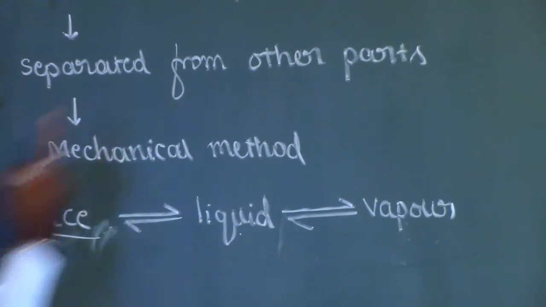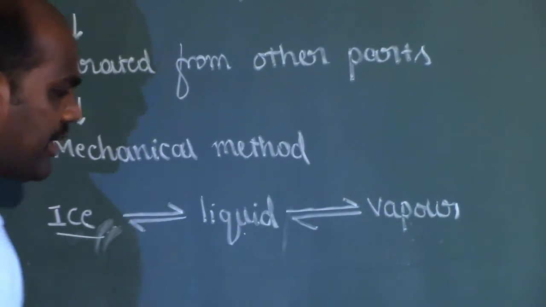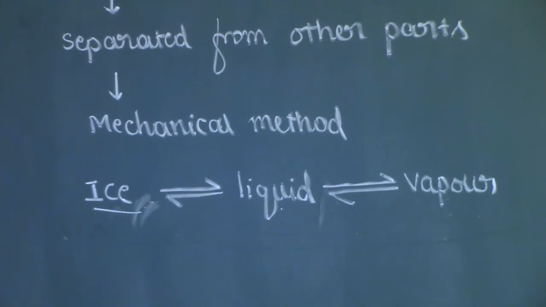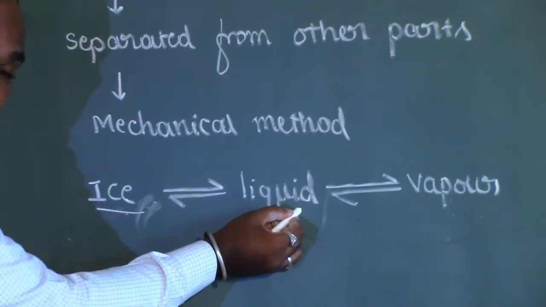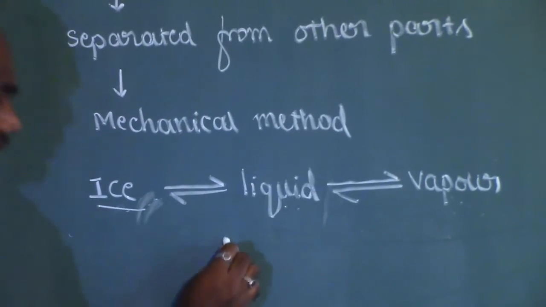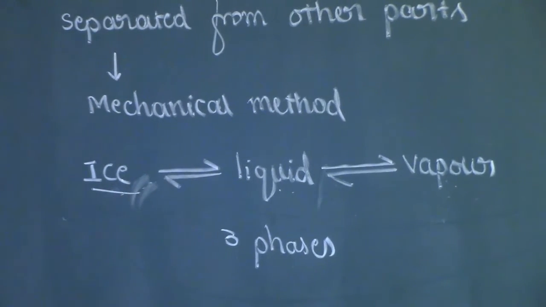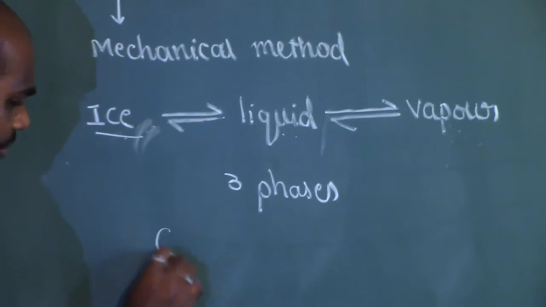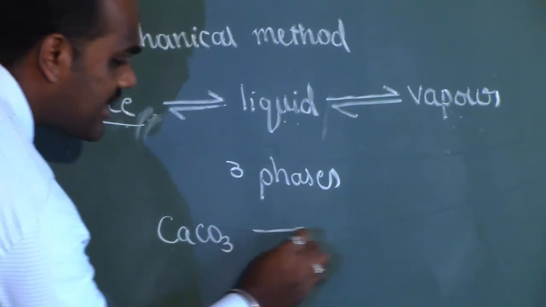Liquid is completely distinct from ice and vapor because it is in the solid state and it is in the gaseous state. Vapors, though they are in the equilibrium, are completely distinct from these two. So ice is a distinct phase, liquid is a distinct phase, vapor is a distinct phase. So we can say here we have totally 3 phases.